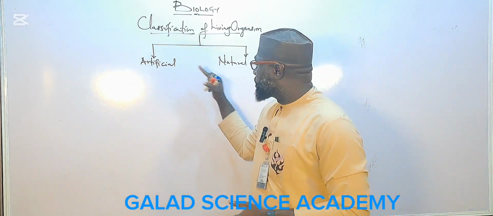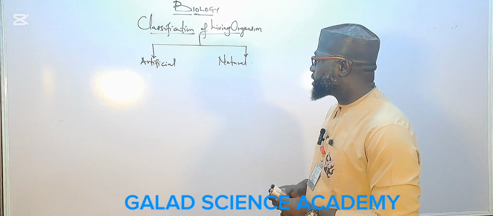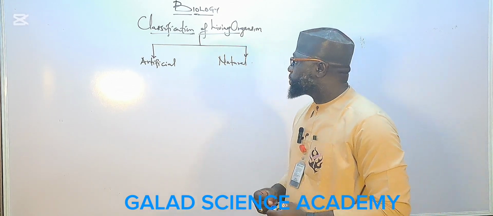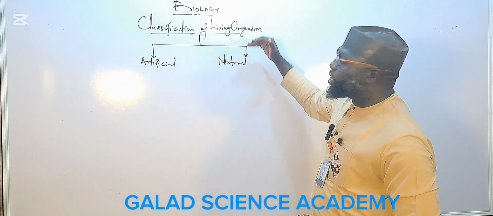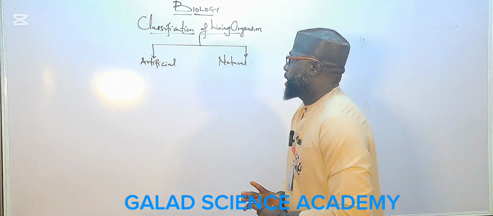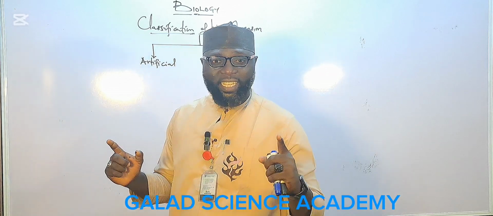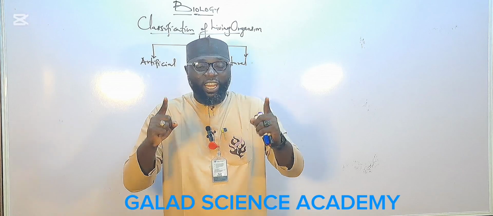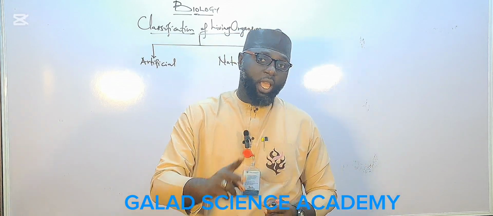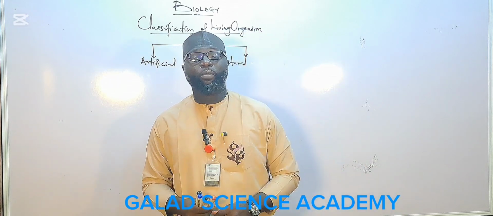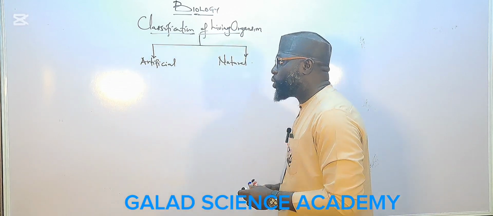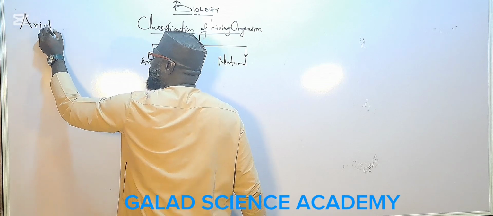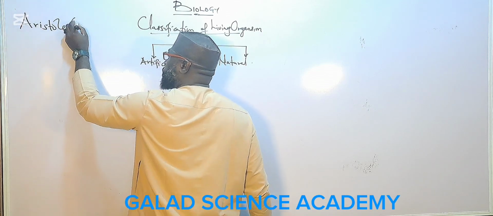After these two types, the next thing we need to know is the history of classification. The first scientist that classified all living organisms into two kingdoms in the 300 years before Christ, his name is Aristotle.